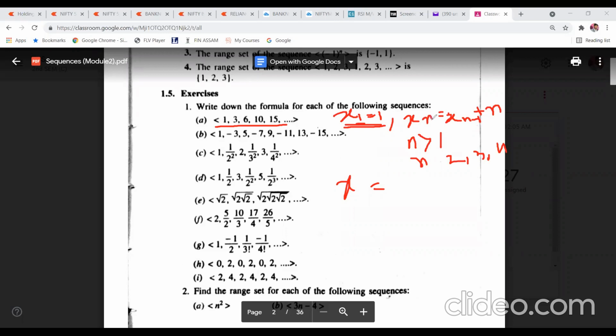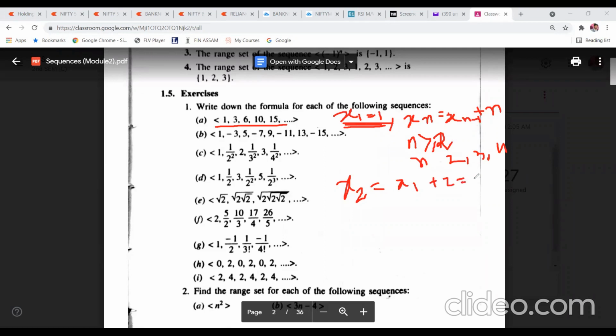Now here I am going to take xn. xn is equal to x(n-1) plus n. So here the value of n should be greater than 1, or you can say greater than or equal to 2, because x1 is already here. You need to take x2. So if you put n equal to 2, what are we going to get? x2, and here it will be x1. 2 minus 1 is 1, so x1 plus 2.